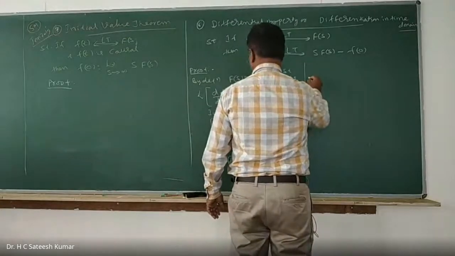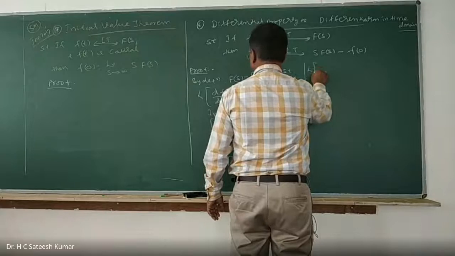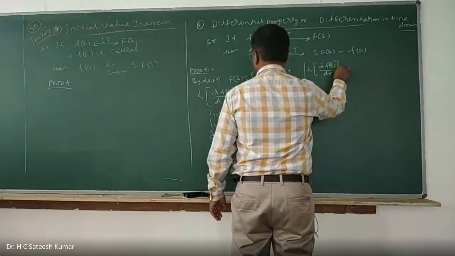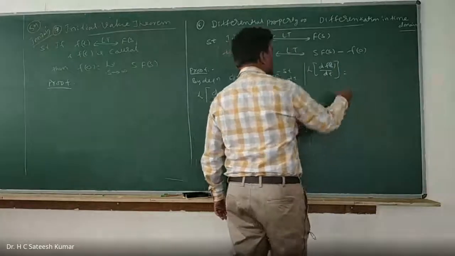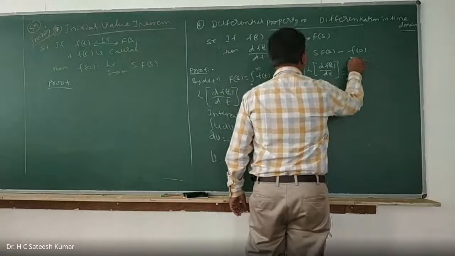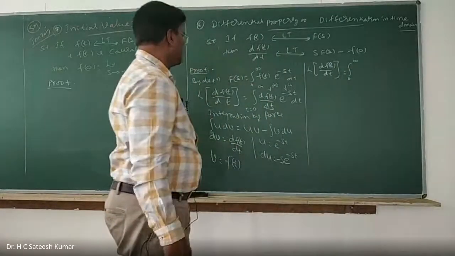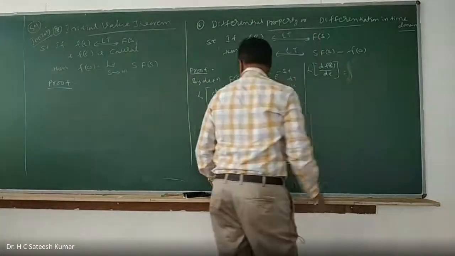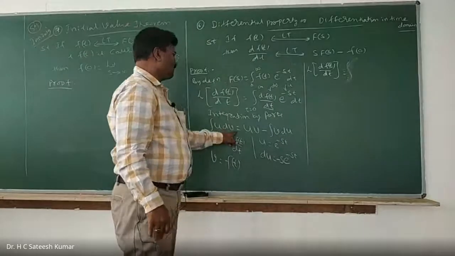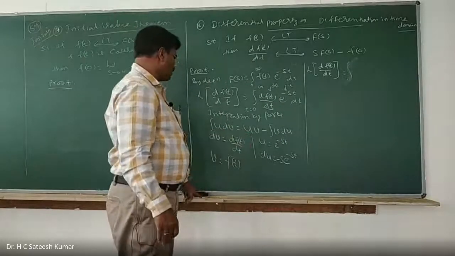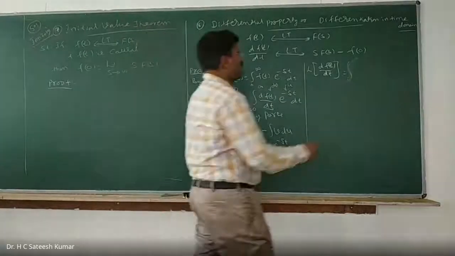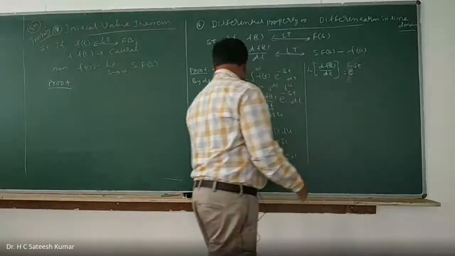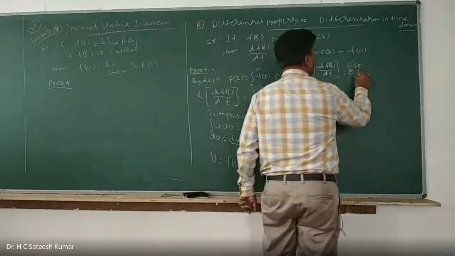Laplace transformation of df of t divided by dt is equal to the integration from 0 to infinity. That integration we are removing, right? So using the property, integration of u dv is equal to uv. u is e to the power of minus st, and v is f of t.